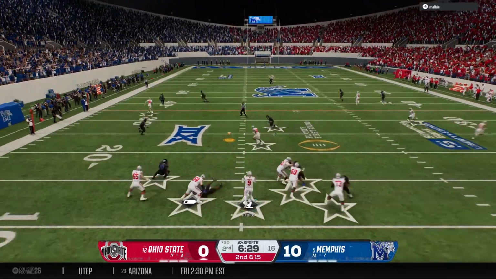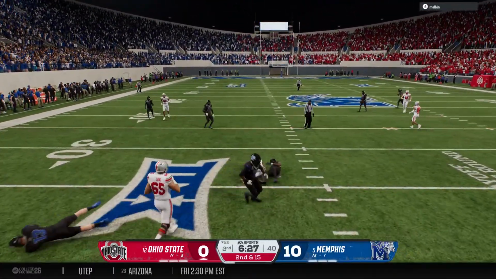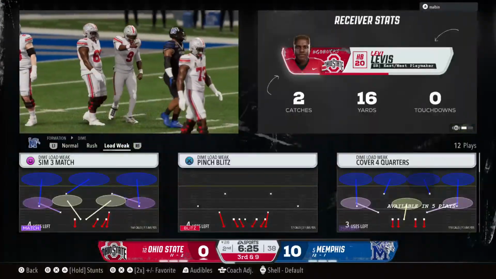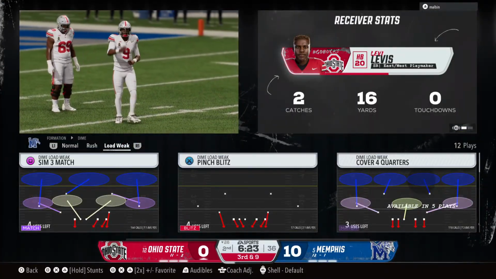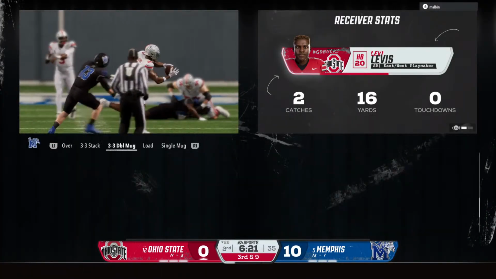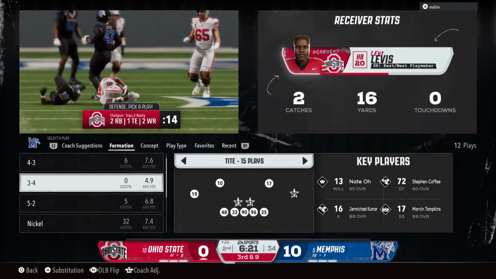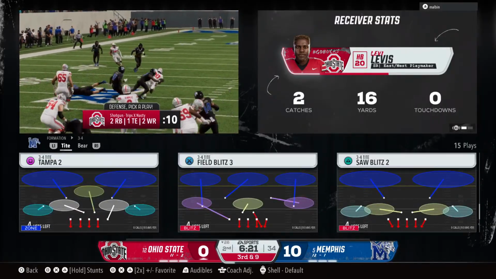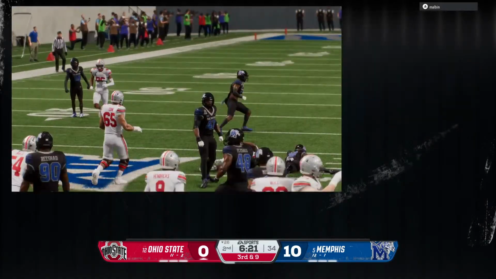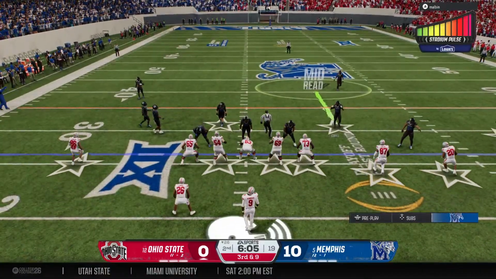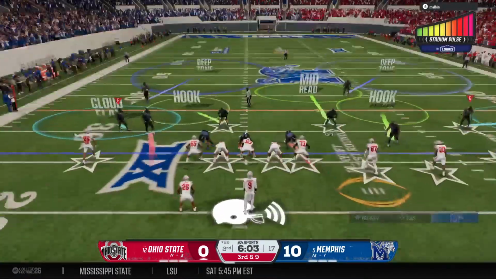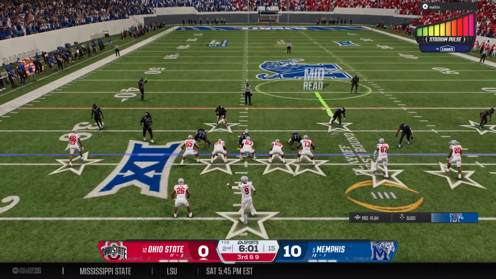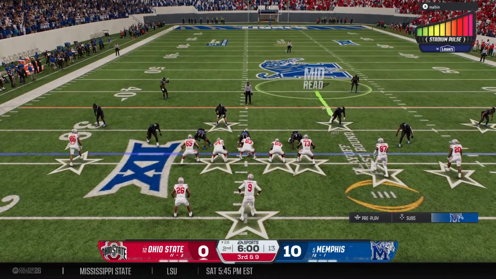Second and very long. Catch made on the left side. He's brought down quickly. A short gain gets them a few yards closer to the marker. It's one of the things I love about this running back. It's not just this defense trying to defend him running the football. As you can see here early in this game, trying to get him involved in the passing game. Great call. The offense now facing a 3rd and long from the 26. Got to avoid a mistake here.